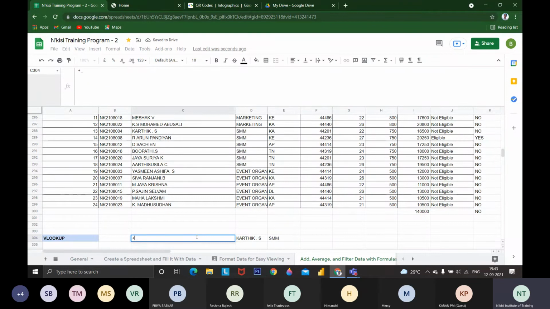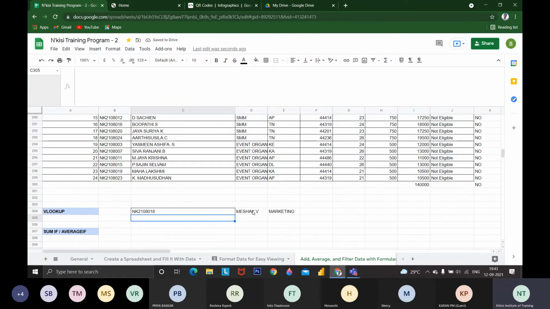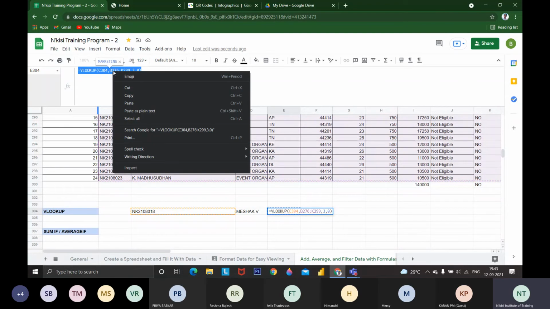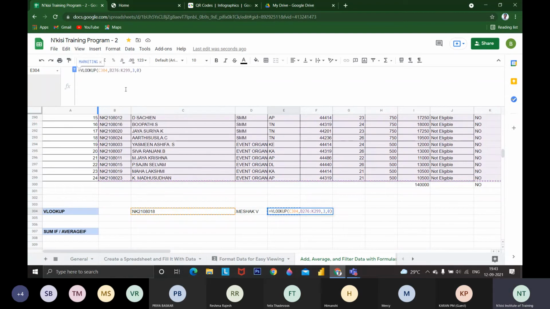I'm getting what type of people they are. Whatever the ID, every data will change automatically. I don't need to search who they are. I'll be getting this data, and if I want their salary also, I can mention their salary. While copying, you can lock the cell just by putting a dollar symbol, here and here, or press F4. If you press F4, it will be locked, so while copying, that will not be changed.